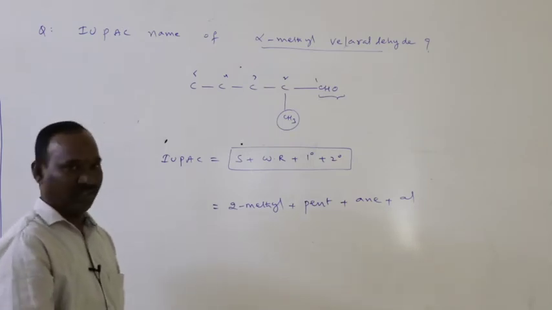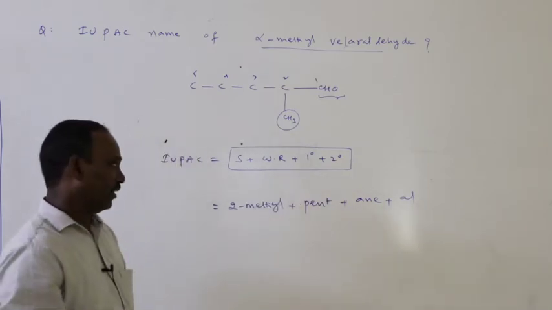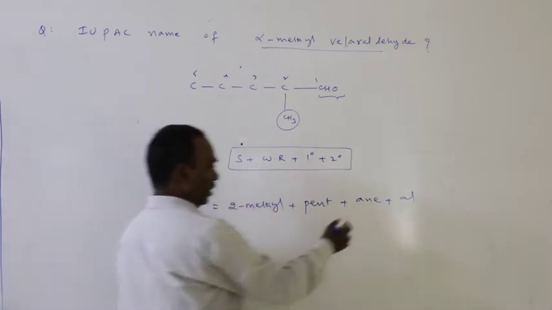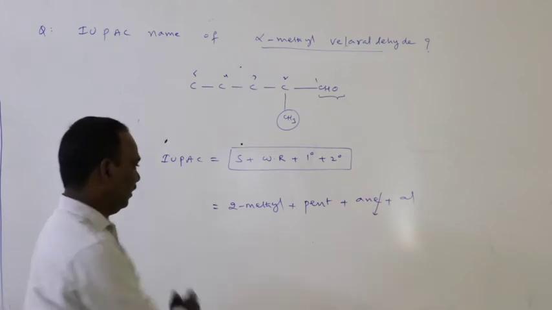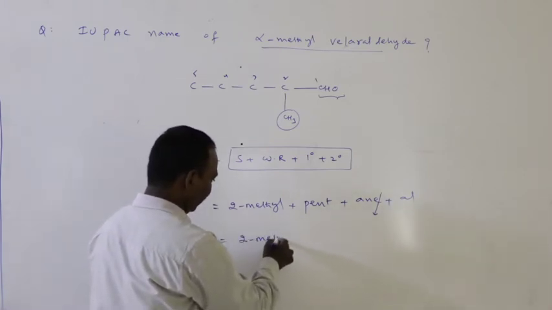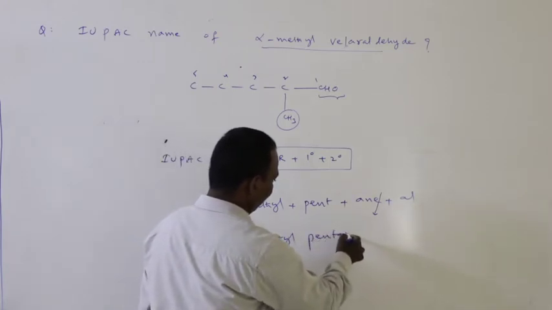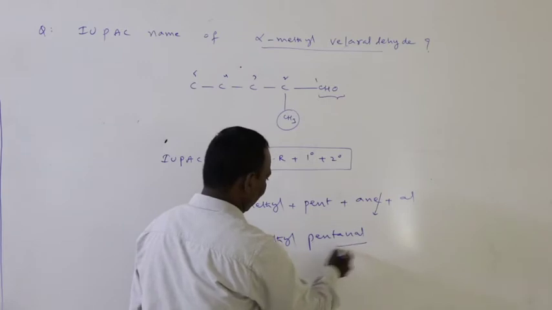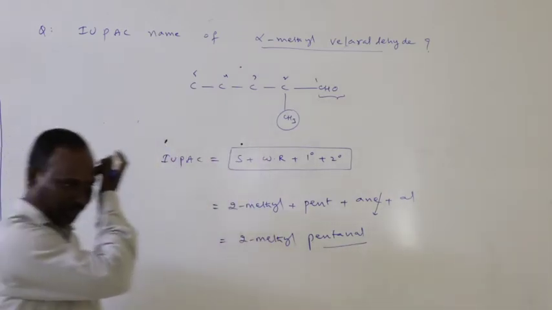Then you have to write the total name of the compound. On addition of all these, we can remove the E. Removal of E. So now the name is 2-methyl pentanal. This is the IUPAC name of the compound.